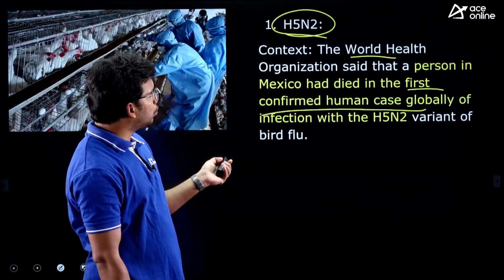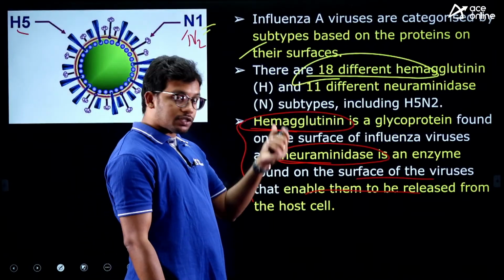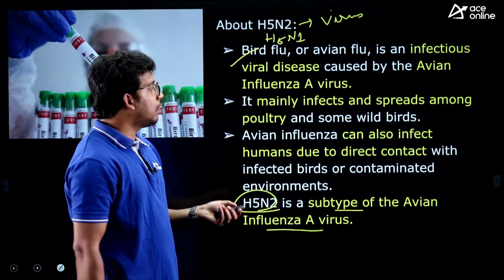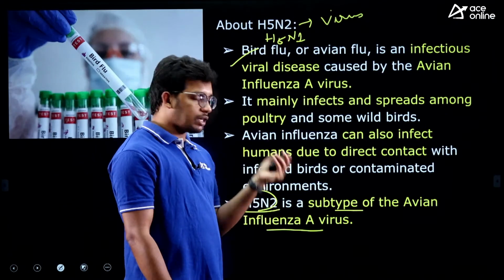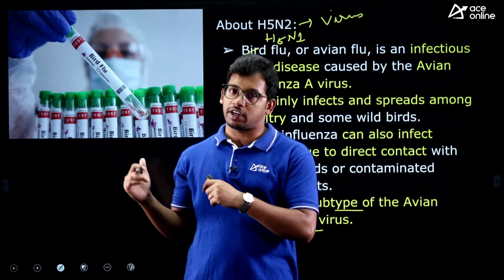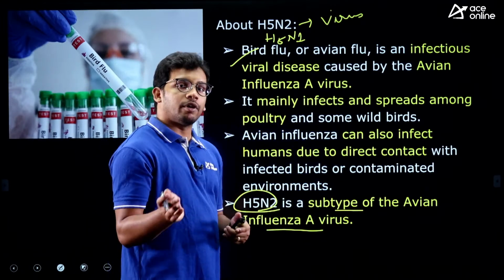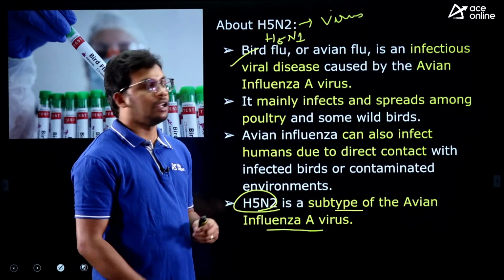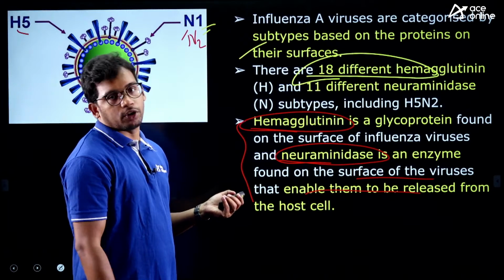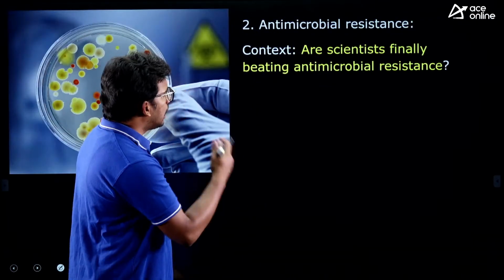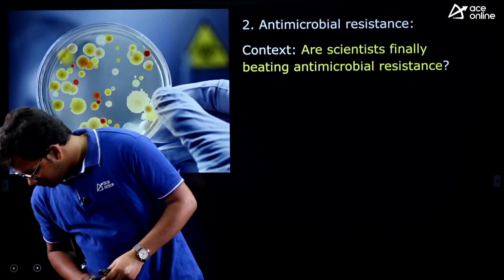So you just need to know the context, which virus was recently reported for the first time in humans. They may ask you about H5N2, and what is this H5N2? It is nothing but a virus with a different protein and enzyme combination. So you can see this diagram and how it can spread from birds to humans. There is no human to human transmission possibility, right? There is no such possibility. So that will be sufficient for our exam, right? I hope this is clear.